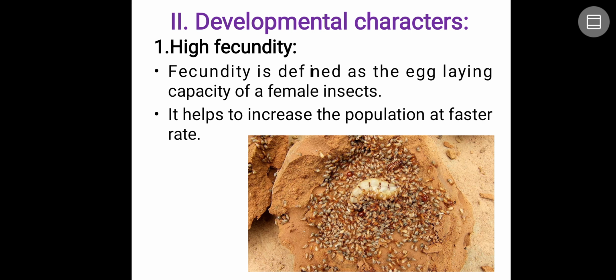Take the example of the queen termite. It is going to lay around 5000 to 10,000 eggs per day itself. Tomorrow it may be 5000, then the population increases by 10,000, and day after tomorrow again 15,000. So at a faster rate there will be development or an increase in the population. That is one of the major benefits for it.